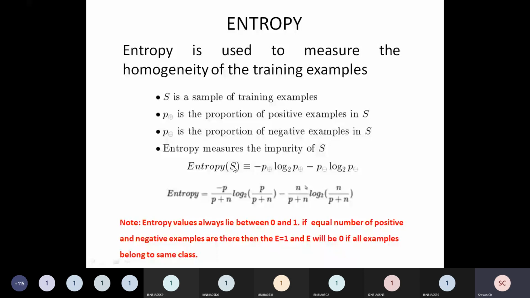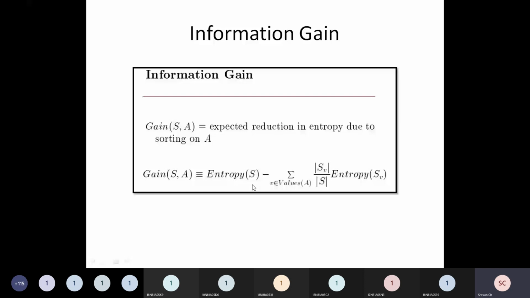When you apply 9 by 14 and 5 by 14 in the formula, you will get a certain value. So gain is equal to entropy of S minus sigma over small v belonging to values of capital A of entropy of S_v.